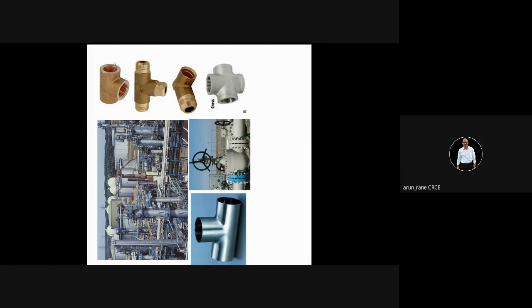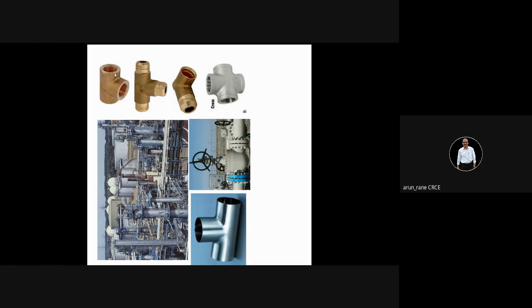So we are joining pipes because suppose I need a pipe which is 100 feet long, you cannot have a 100 feet long pipe. First is manufacturing difficulty, and second is handling or transport difficulty.